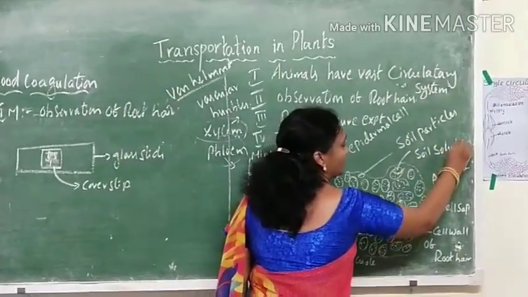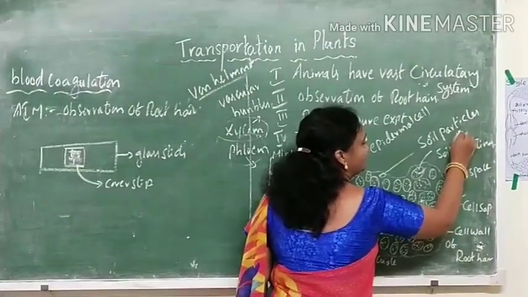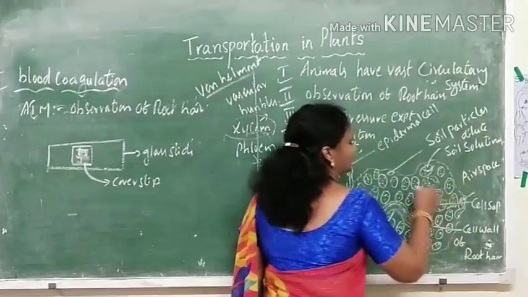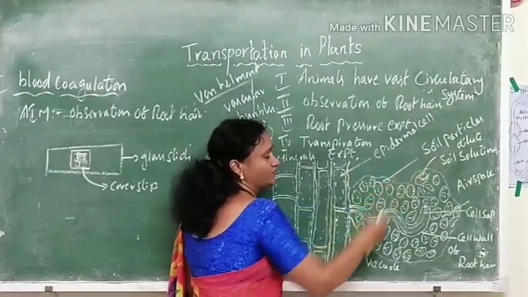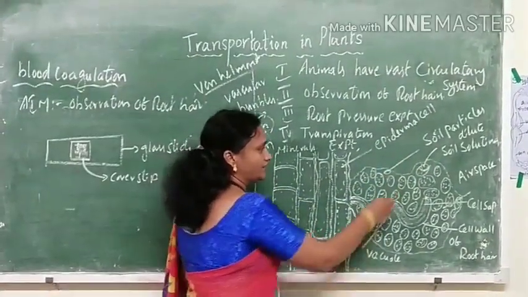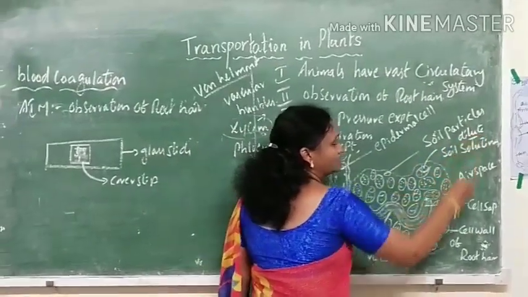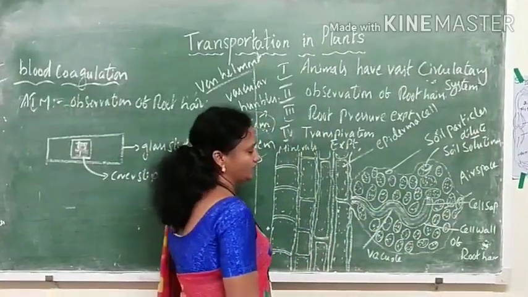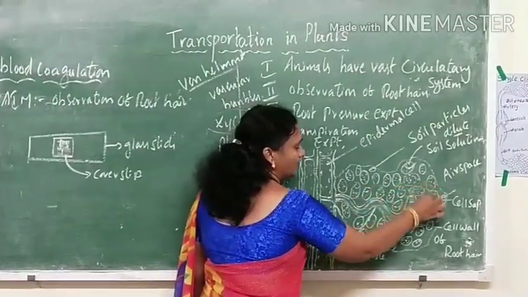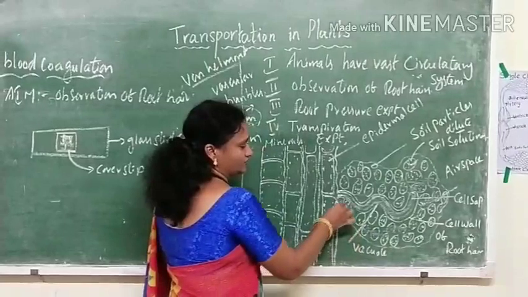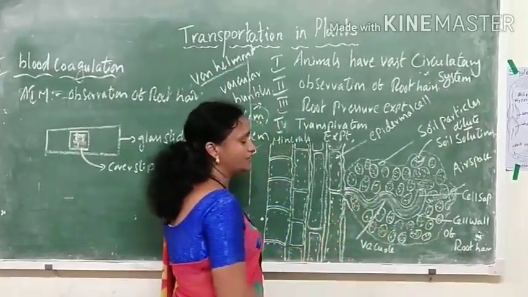That soil solution is dilute. Dilute means it contains more water, and this soil solution surrounds the root hair.